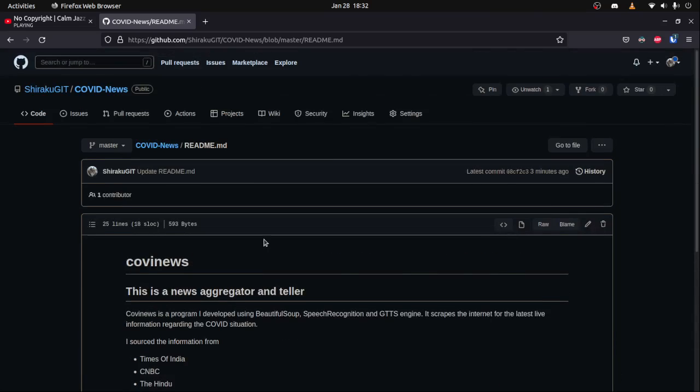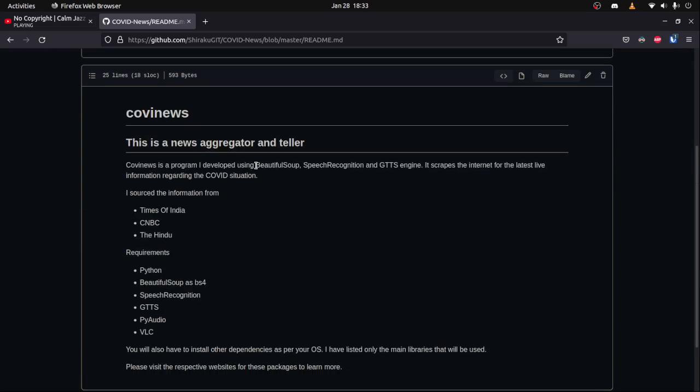So yeah, Beautiful Soup is used for scraping whatever information is regarding COVID, and speech recognition and GTTS, I guess you can guess, to be honest. Speech recognition is for recognizing our speech, and GTTS is used to convert the text into speech. So this is speech to text, and this is text to speech. Anyway, besides all of the yammering, let me get started with actually showing you guys the program.